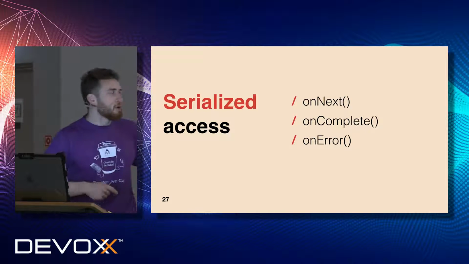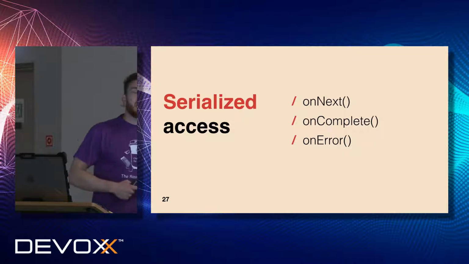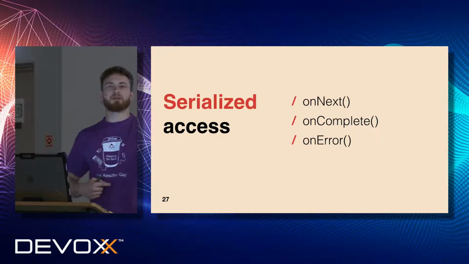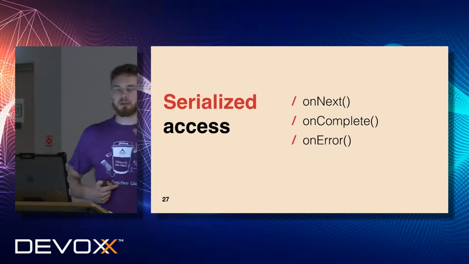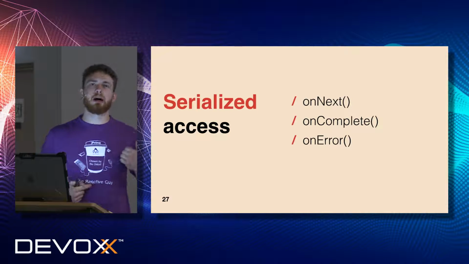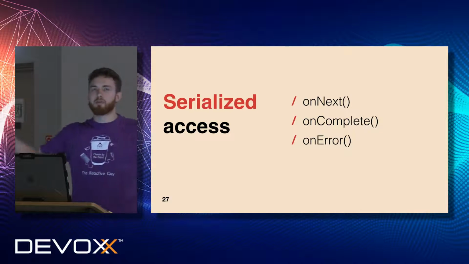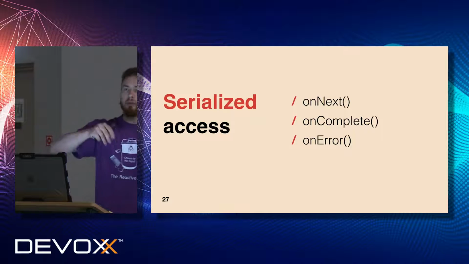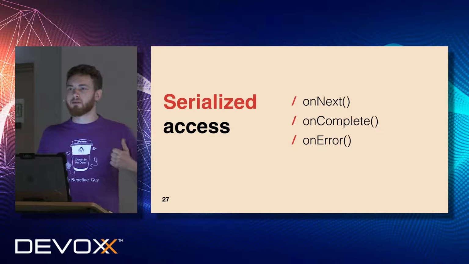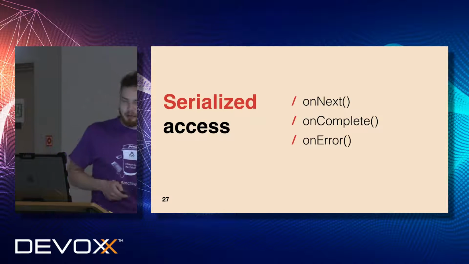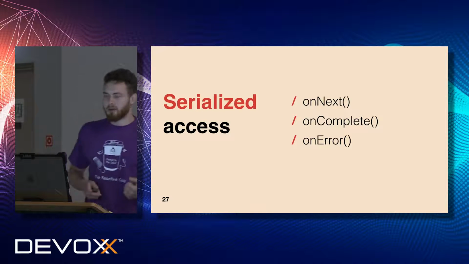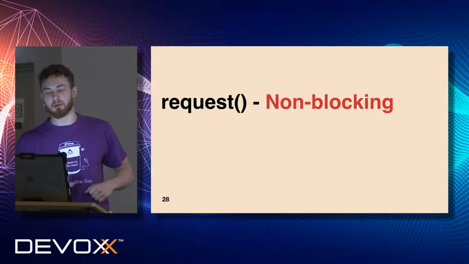That's why it's much simpler to state in the specification that everything should be serialized. So the proper synchronization should be done on your subscriber in order to prevent all simultaneous invocations of these methods. Does it make sense? Okay, but this puts more responsibility on the implementers, as we will see.